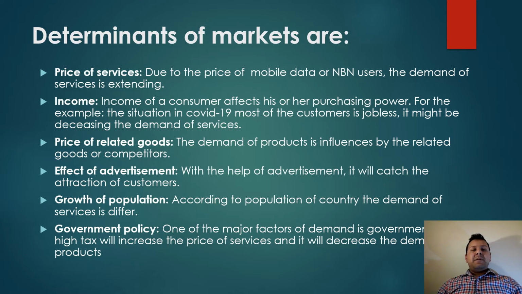Here are the determinants of market demand, and how they apply to Optus. Optus is determined by the following things. Price of service: due to the price of mobile data and NBN, the demand for service is extended. Income: the income of a customer affects his or her purchasing power. For example, in the COVID-19 situation, most customers are jobless, which might decrease the demand for service.